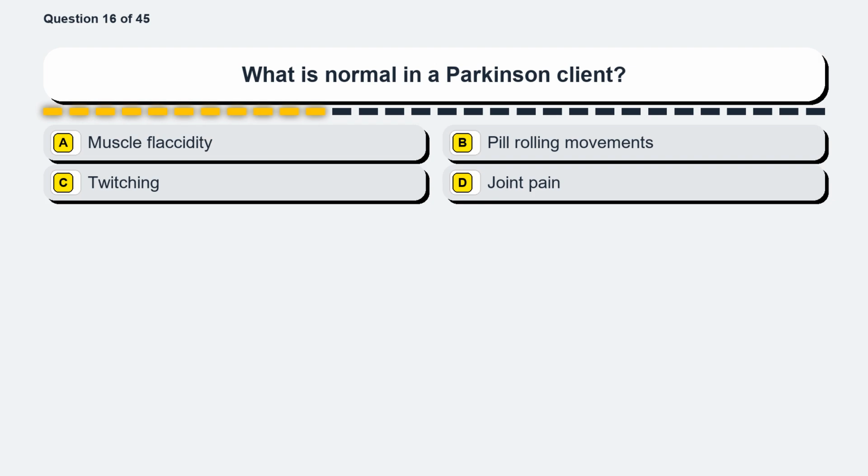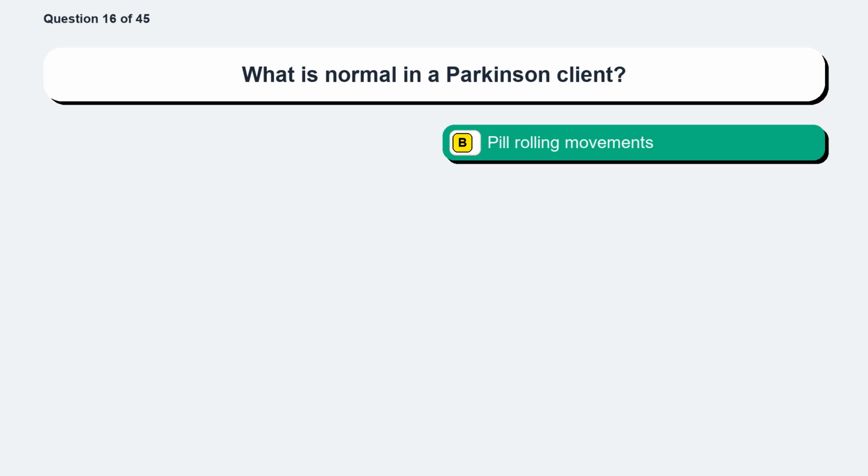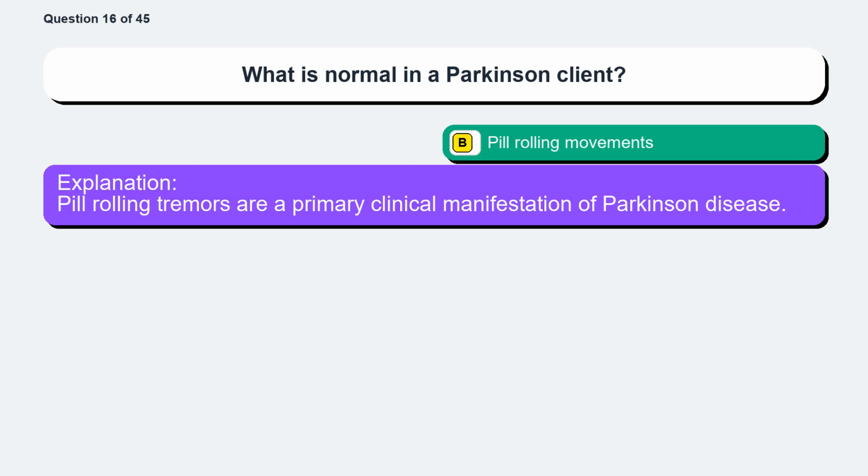Option A, muscle flaccidity. Option B, pill rolling movements. Option C, twitching. Option D, joint pain. The correct answer is option B, pill rolling movements. Pill rolling tremors are a primary clinical manifestation of Parkinson disease.